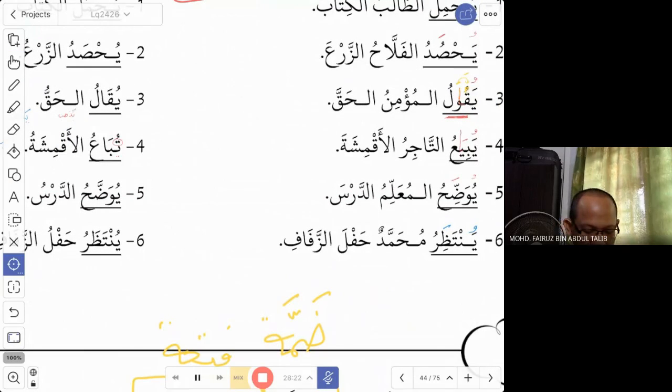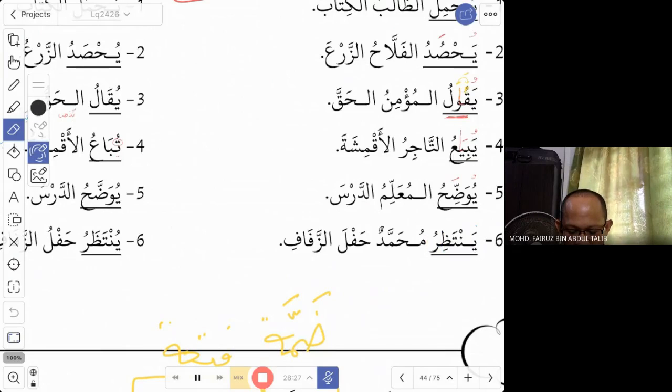And finally, yantazir, wait. Muhammad is waiting for the hafla zafaf. Hafla is ceremony, and zafaf is wedding, so a wedding ceremony. So Muhammad is waiting for the wedding ceremony. Now we want to say the wedding ceremony is waited for. So how do you change the fi'il?